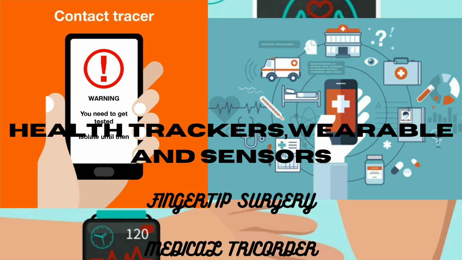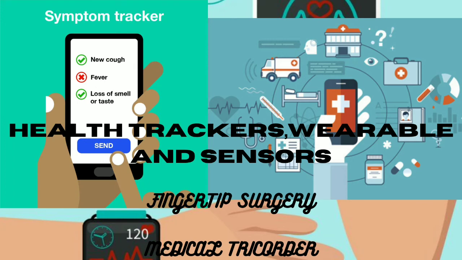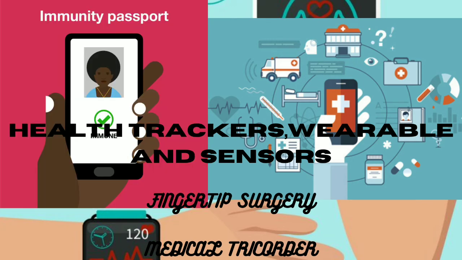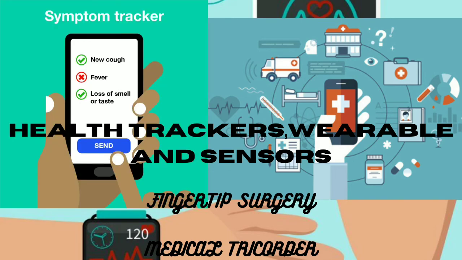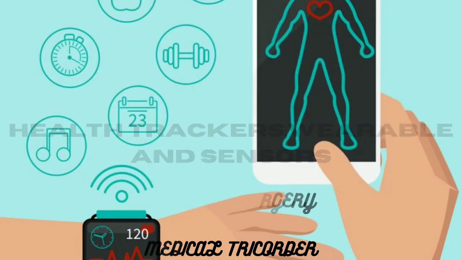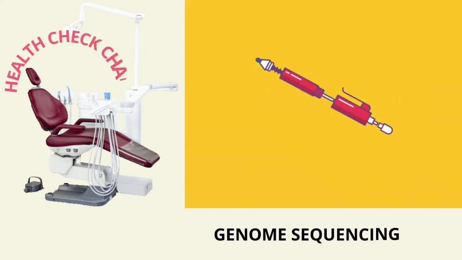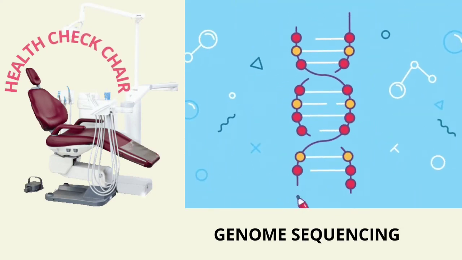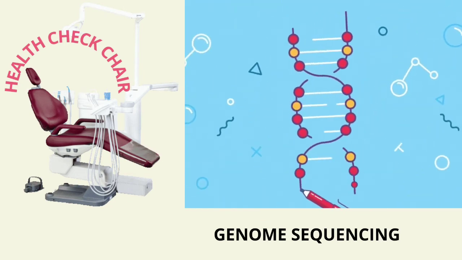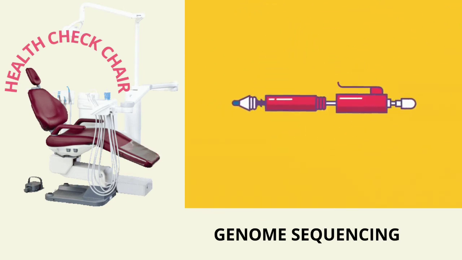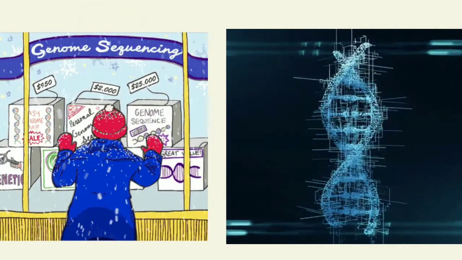Medical tricorder. When it comes to gadgets and instant solutions, there is the great dream of every healthcare professional to have one almighty and omnipotent device with which you can diagnose and analyze every disease. A health check chair. Checking health signs such as blood pressure, temperature, and mobility usually involves multiple tests and can be time consuming. Genome sequencing.